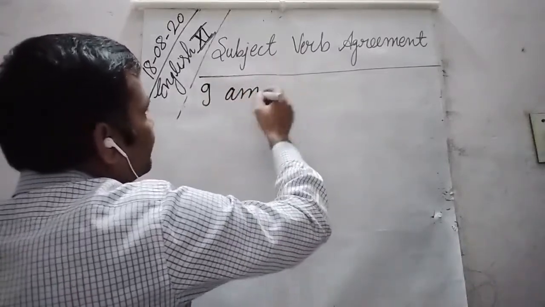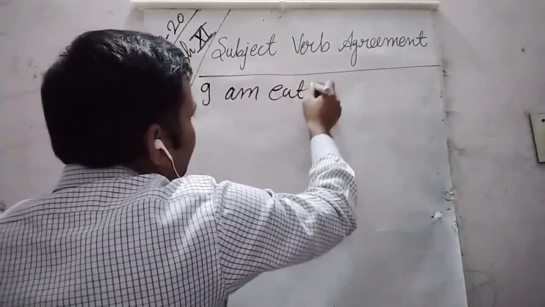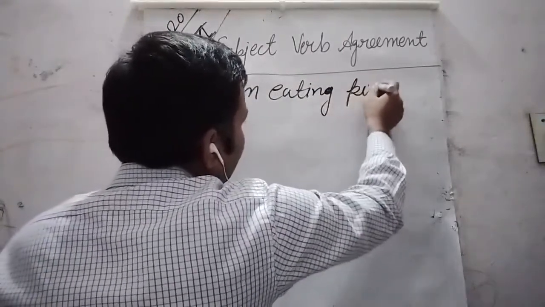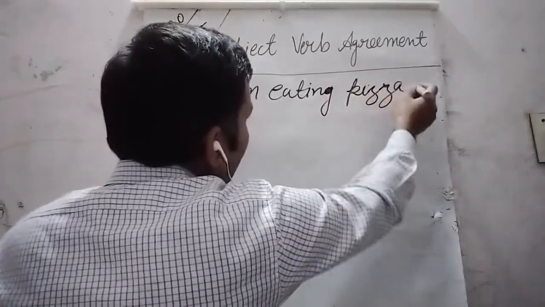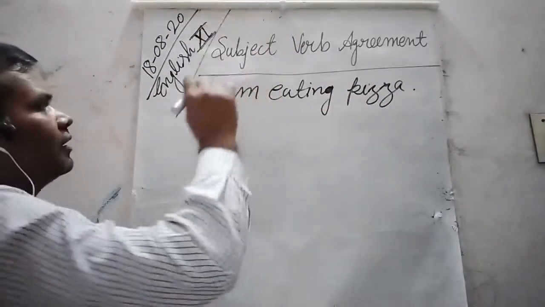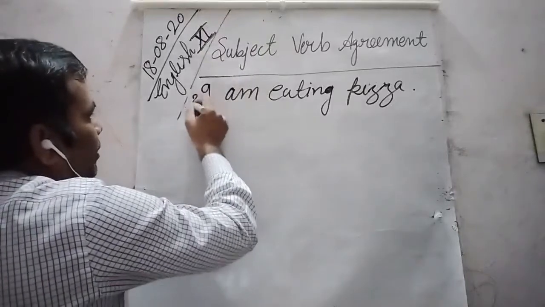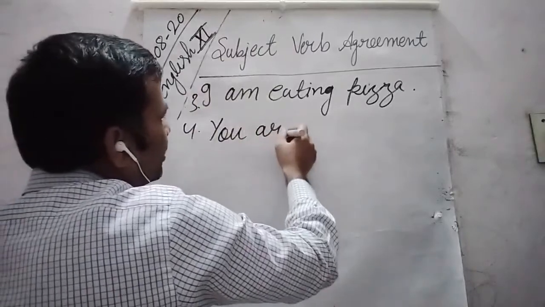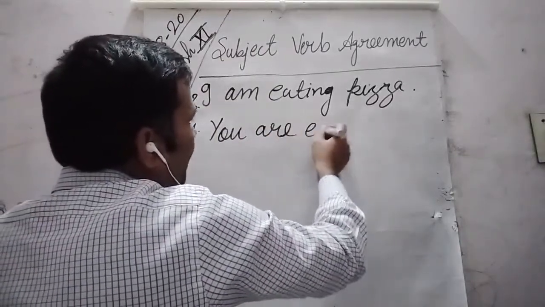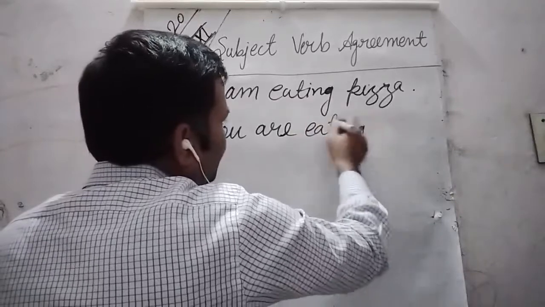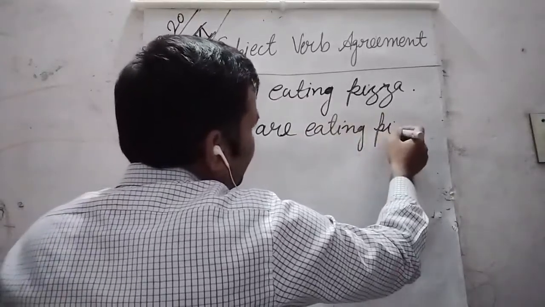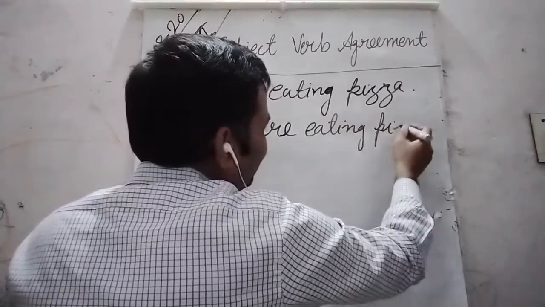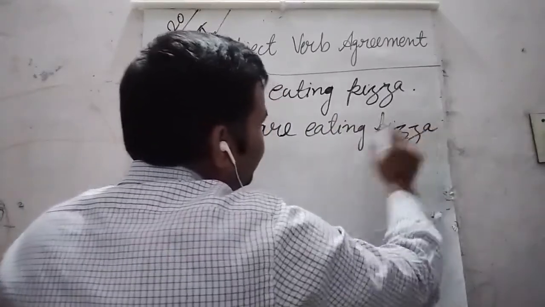I am eating pizza. I am eating pizza. Third one. Fourth one. You are eating pizza. You are eating... sorry, what is happening? Yes, pizza.